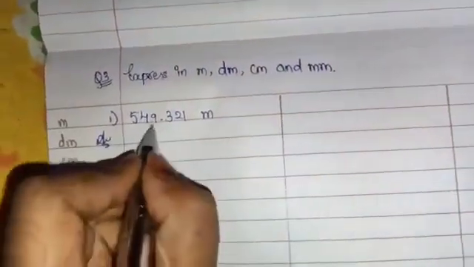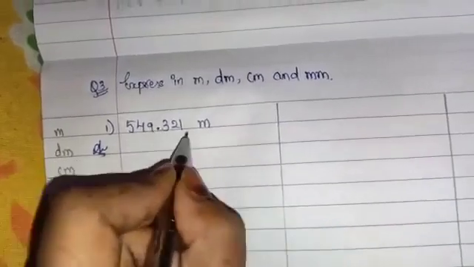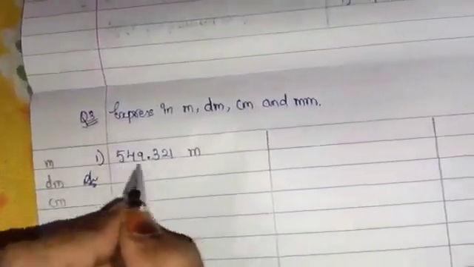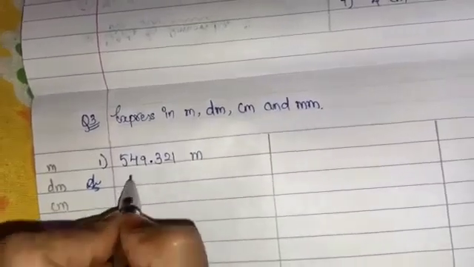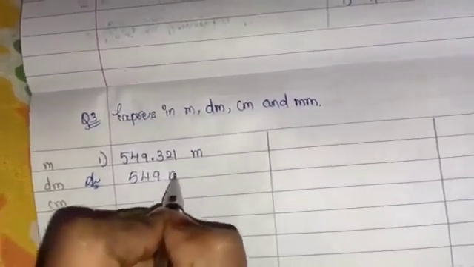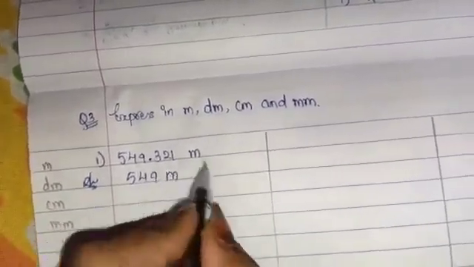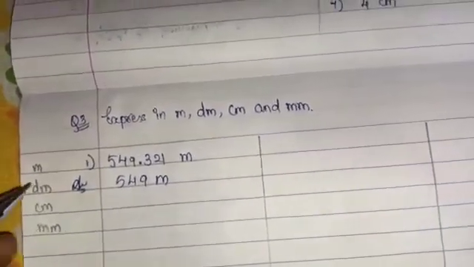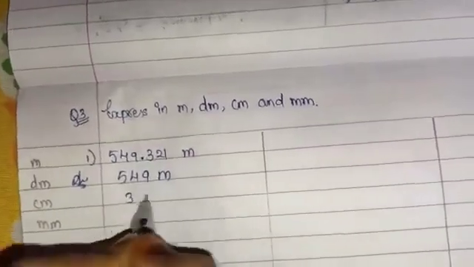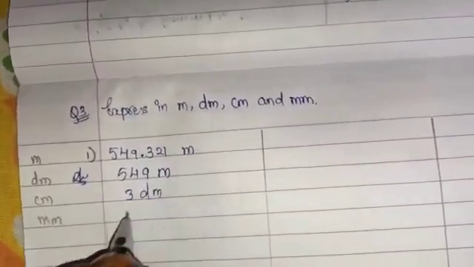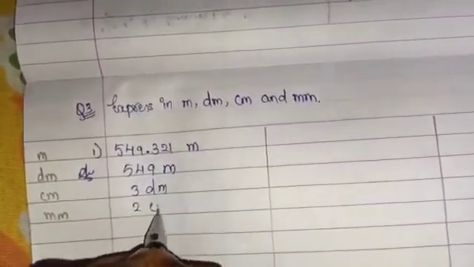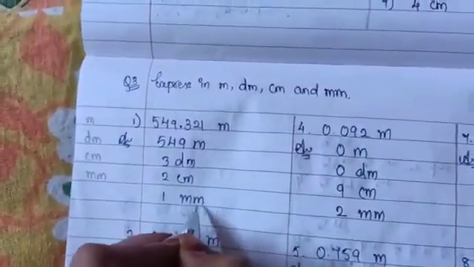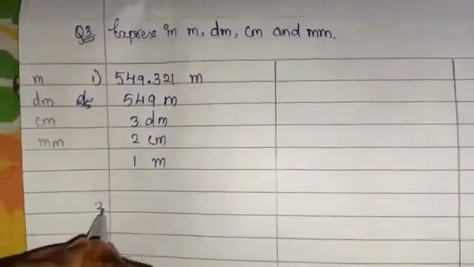Now here the answer will be what? So here decimal is there. Decimal means it is bifurcating into two parts. Now before decimal this number is actually meter. So 549 meter is there. Now here 3, 2, 1. So I will take here 3 units are there. 3, 2, 1 means I can write this way. So 3 is decimeter, 2 is centimeter and 1 millimeter.